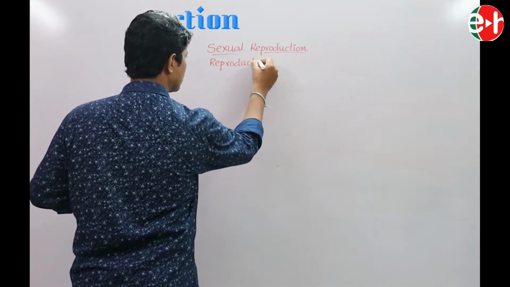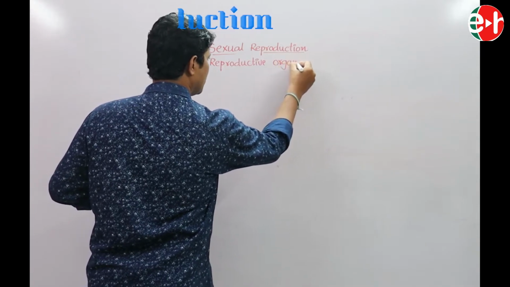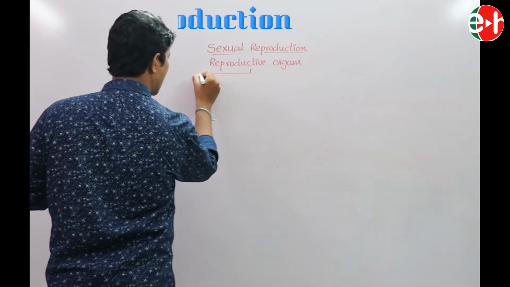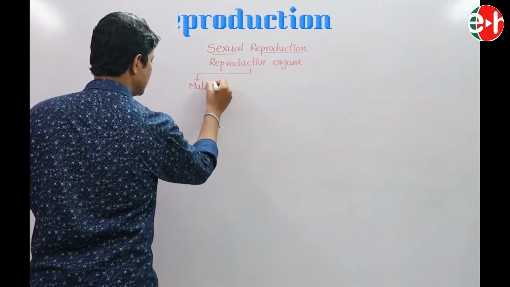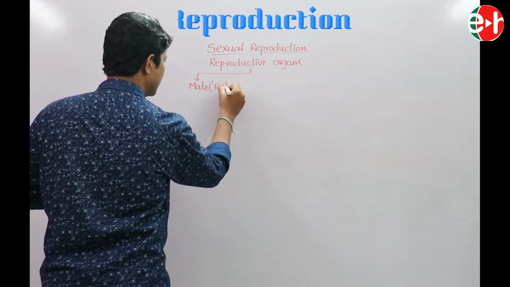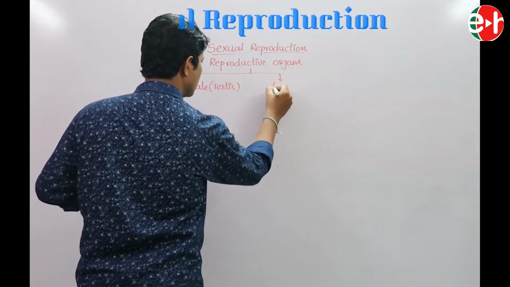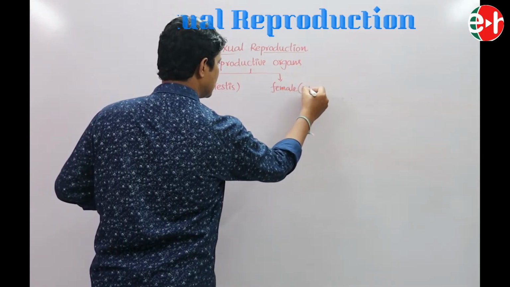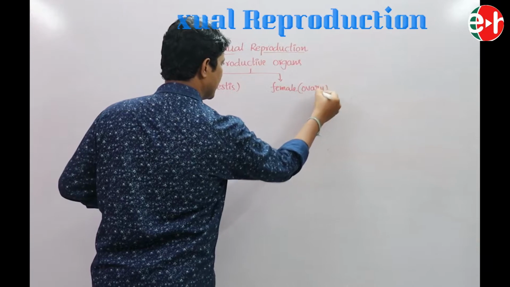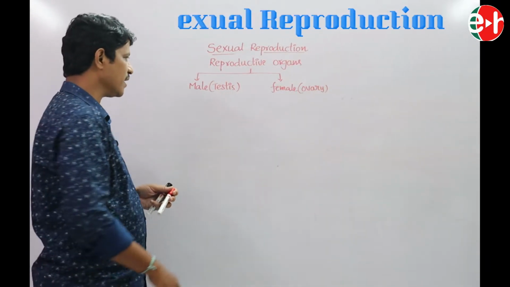Reproductive organs. The male reproductive organs are testes, and the female reproductive organs are called ovary.